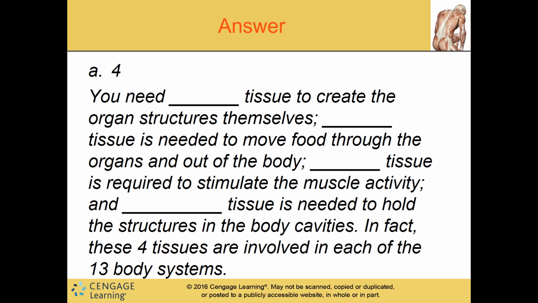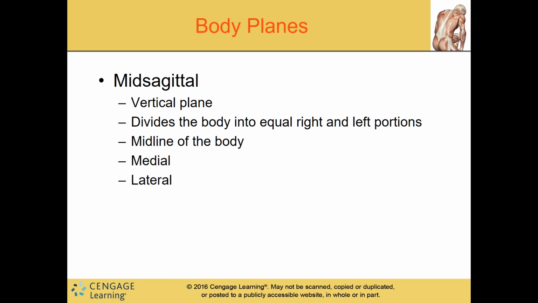All right, and what kind of tissue is required to stimulate the muscle activity? Think of the stimulation, that's our nervous tissue. All right, and then what tissue is needed to hold the structures in place? Our connective tissue, right? We're connecting it to the area that it needs to be held in place. Awesome. All right, now we're going to move on to body planes.